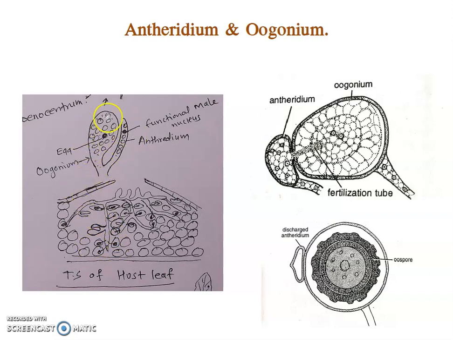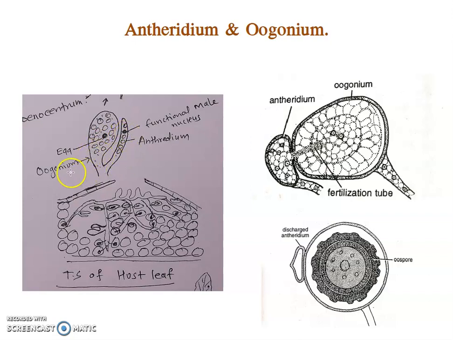One becomes spherical and another becomes lateral, and the nuclei from the mycelium migrate to these branches. In one branch 60 to 65 nuclei migrate, and in the other branch 12 to 15 nuclei migrate.